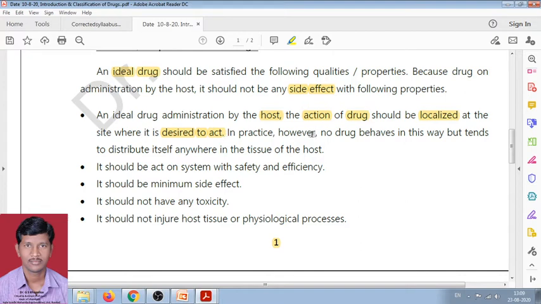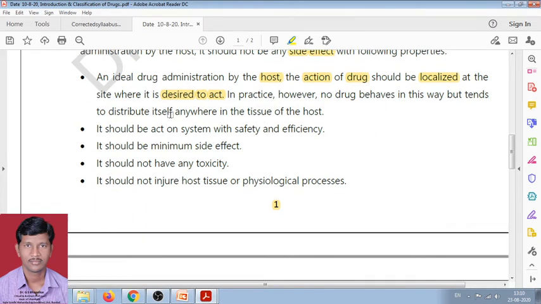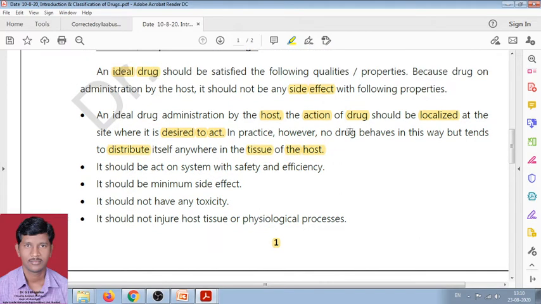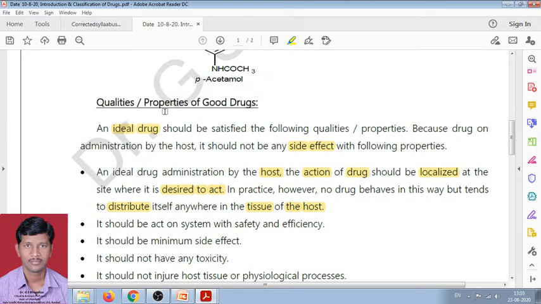Because if the patient is suffering from tuberculosis and an antipyretic drug is taken, it will not work properly at the proper site. Therefore, the drug should be localized at the proper site where it is desired to act, and it should not injure or disturb the host tissue. This is the first property of good drugs.